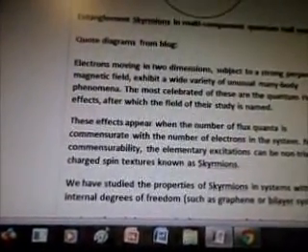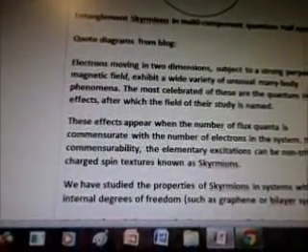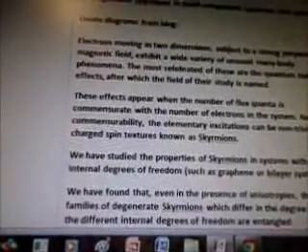Entanglement Skyrmions in multi-component quantum Hall systems. Quotes and diagrams are from a blog. Electrons moving in two dimensions subject to a strong perpendicular magnetic field exhibit a wide variety of unusual many-body phenomena. The most celebrated of these are the quantum Hall effects, after which the field of their study is named. These effects appear when the number of flux quanta is commensurate with the number of electrons in the system. Near commensurability, the elementary excitations can be non-trivial, charged spin textures known as